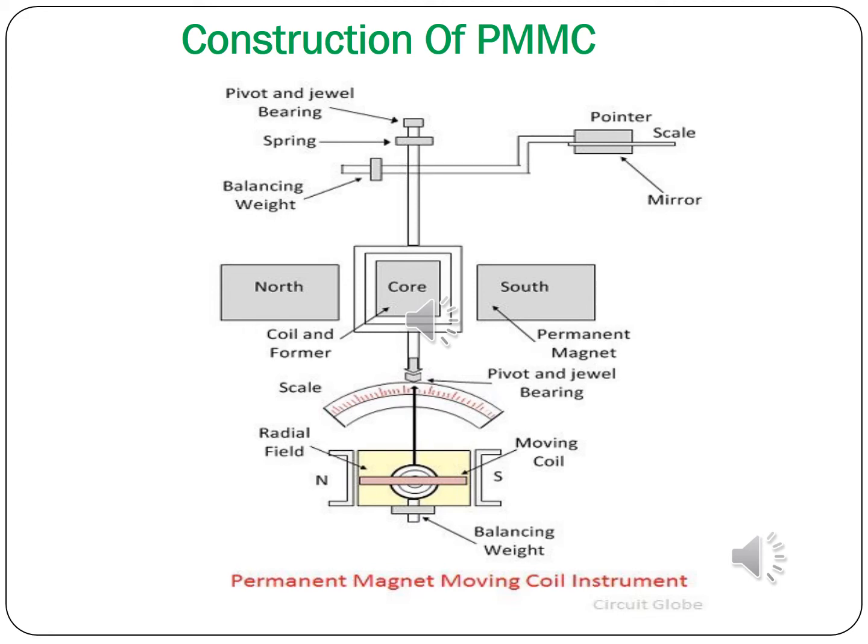Now you will place your iron core in a jewel bearing mechanism to rotate the iron core freely, and you will connect your iron core to a spring and a jewel bearing. Next, you will have a pointer with a balancing weight, so that the pointer will be at the stable point. Now if you excite your moving coil, the moving coil will rotate. Due to that, the pointer will rotate, and so the current to be measured is calibrated on the scale.